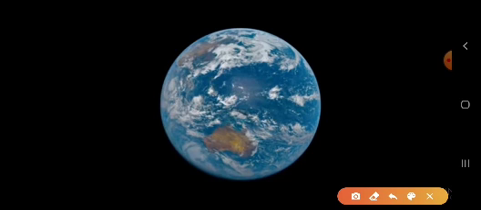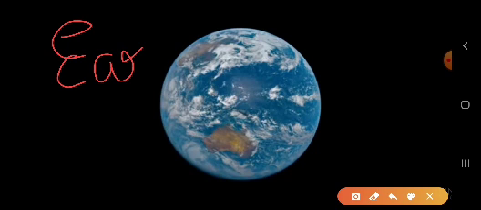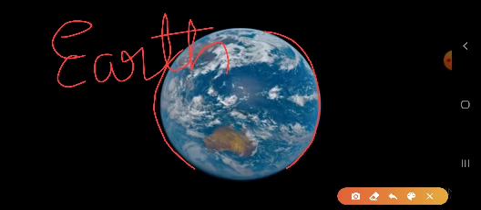So children, this is Earth. We live on the planet Earth. As we know, Earth is round and slightly flattened at the top and bottom. Here in the picture we are not able to see it, but the Earth is round, which we can see on both sides. It is round, but it is flat from the center at the top as well as at the bottom.